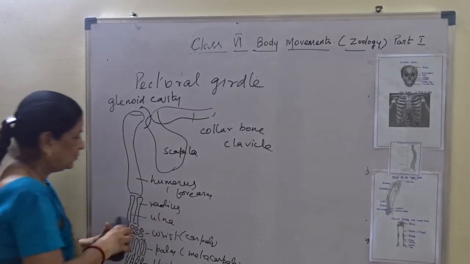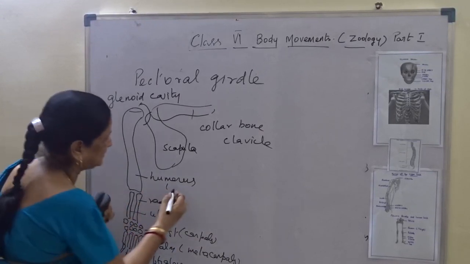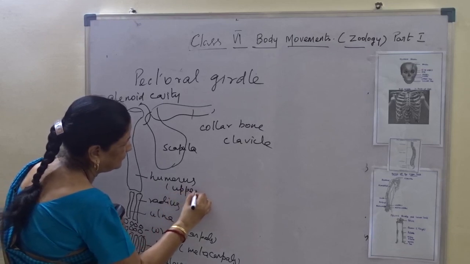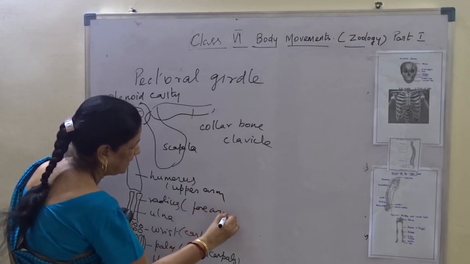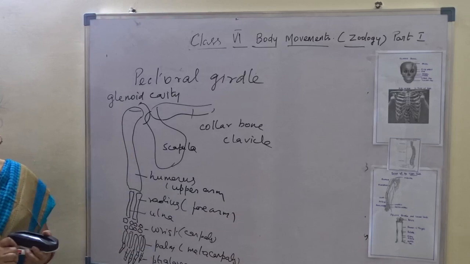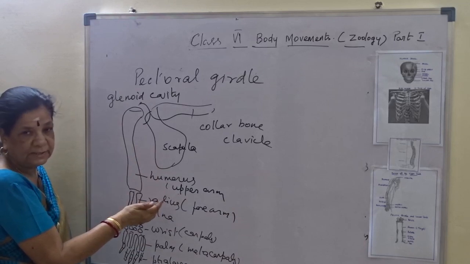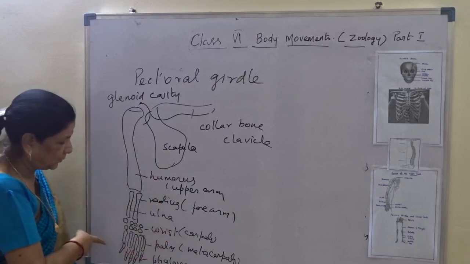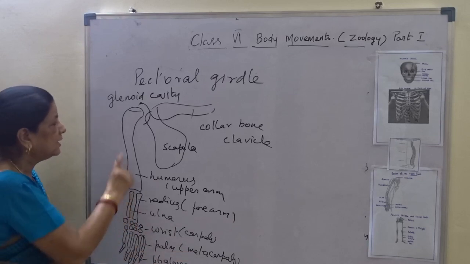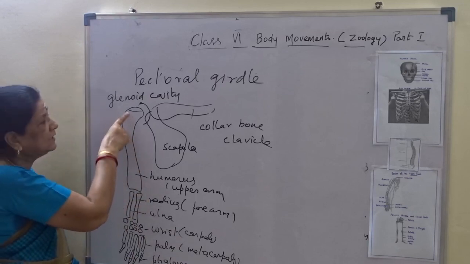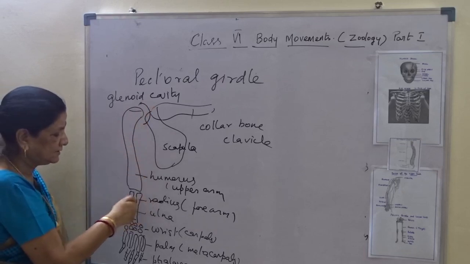One minute, again. The upper arm is the humerus. The labeling is not clear, this is the forearm, and then carpals and metacarpals. So we say upper arm or humerus, forearm with the radius and ulna, then wrist or carpals, palm or metacarpals, and then phalanges. The head of the humerus fits into the glenoid cavity, and following that are the radius and ulna.